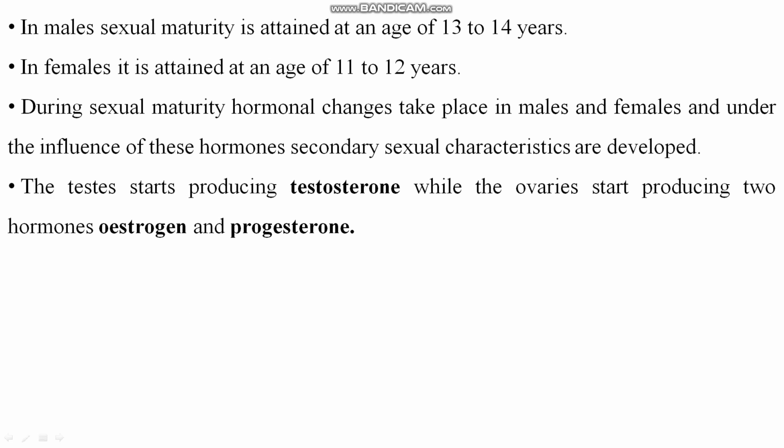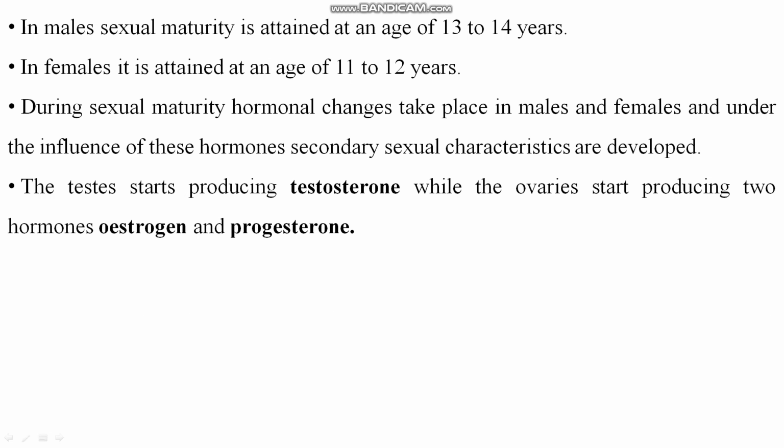Testis is the male reproductive part, and ovary is the female reproductive part.